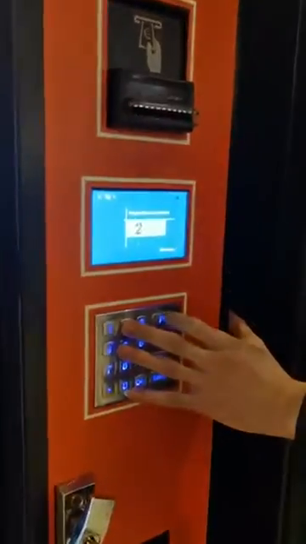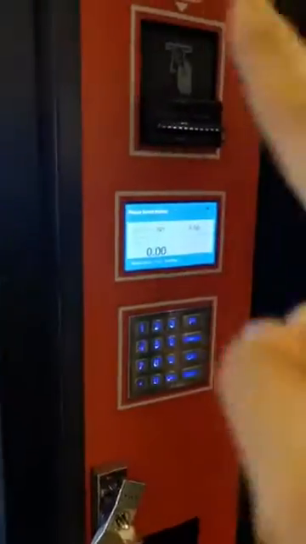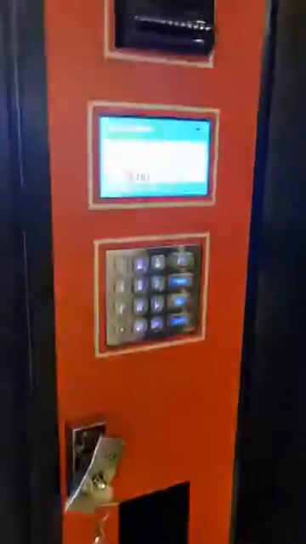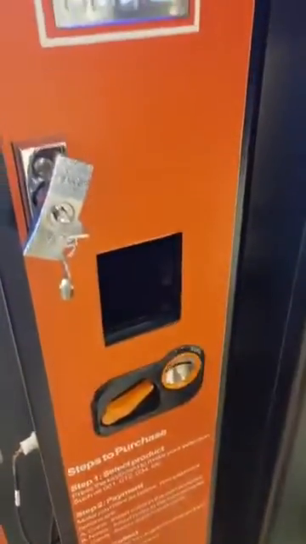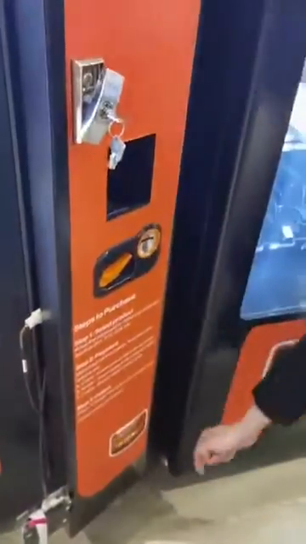Okay. Then we have a try. 21. We choose 21. You can see as we set the age control, so the bill acceptor didn't have the light. You can see it didn't accept the money. Now you can see the passport.